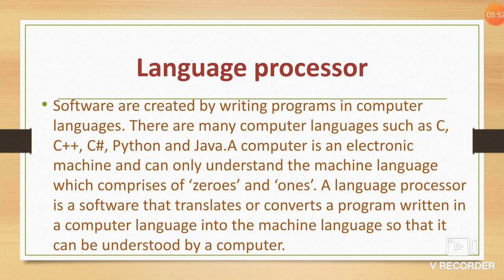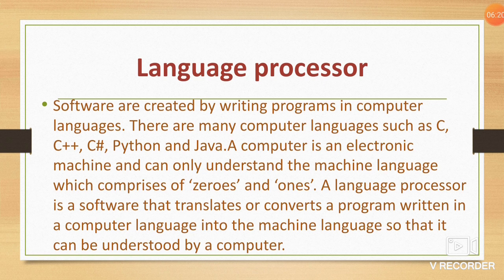Now the last category is language processor. As you all know, I told in the first slide that a program is written in a computer language. So software is also written in a computer language. But we all know that a computer is an electronic machine, so it can understand only machine language. So how is the connection completed? With the help of a language processor.